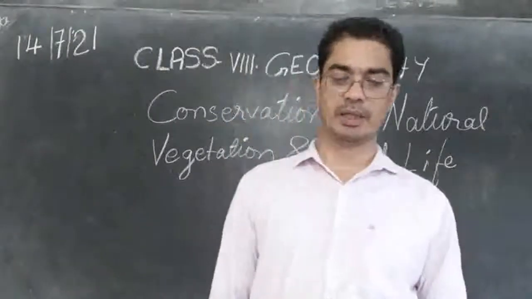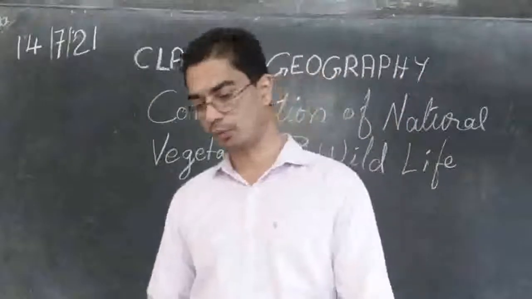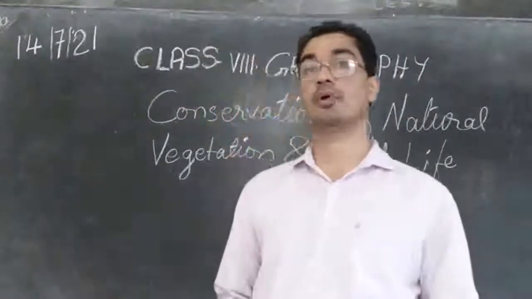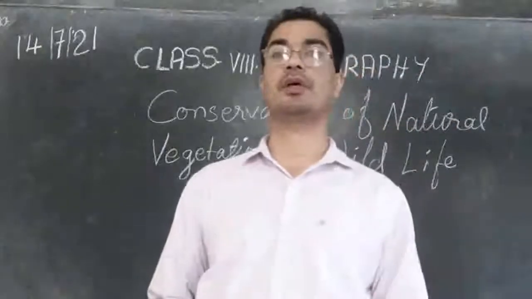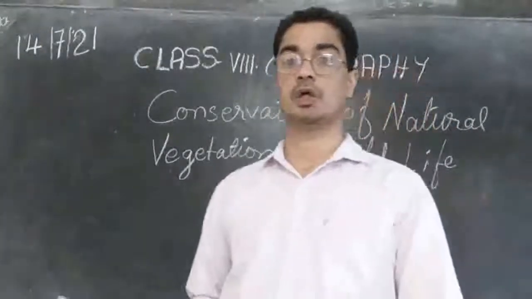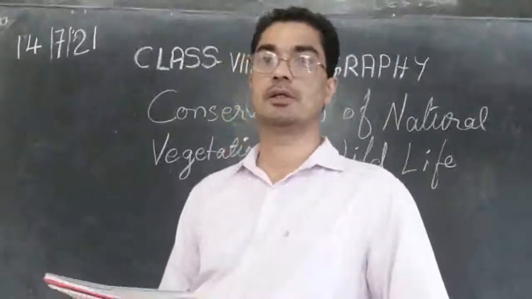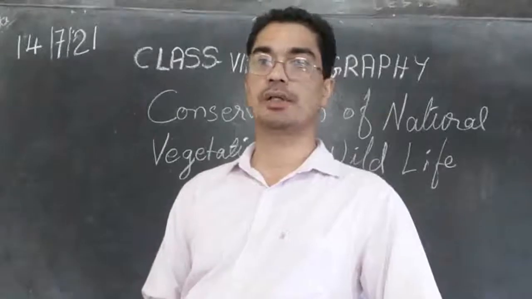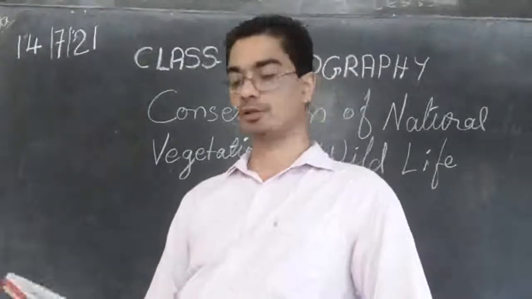And these animals can be conserved by increasing awareness. Mostly these people go hunting because they are not aware of the need for preserving these species. They just look for their personal or monetary benefit, and in that process they destroy the land, the earth, the ecosystem and so on.